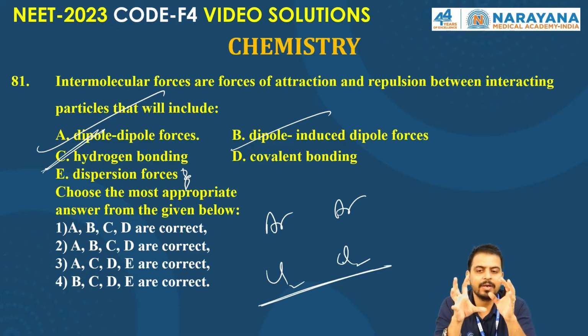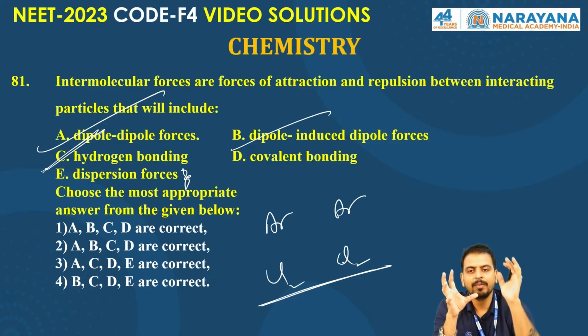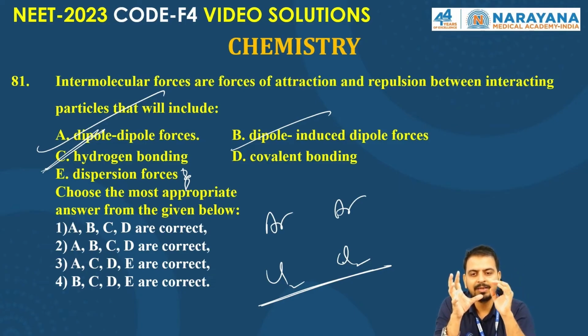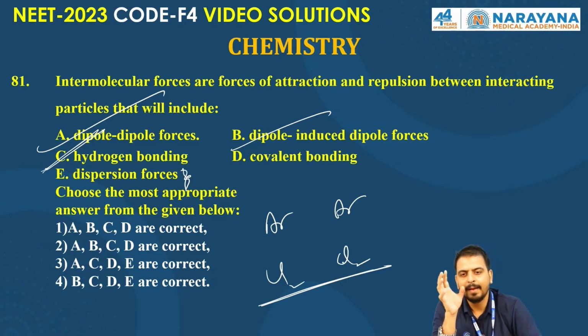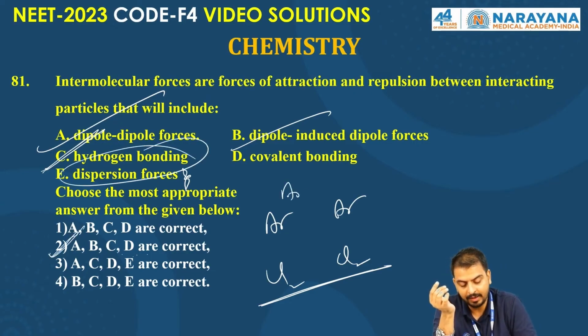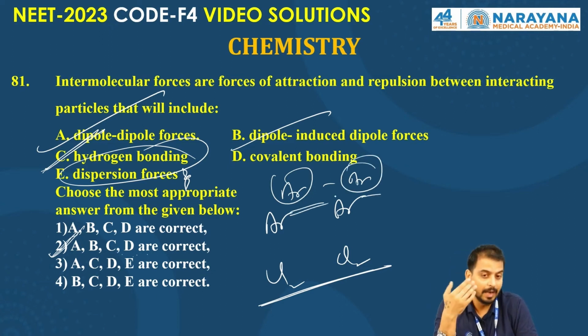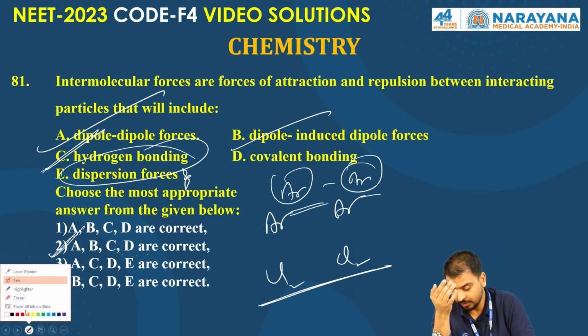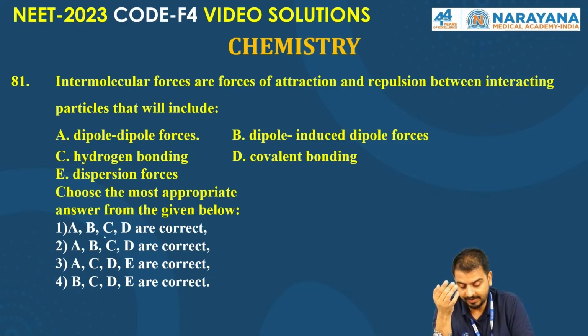So covalent bonding will... so what will be the correct answer for this? The correct answer for this will be A, B, C, D. What about A, B, C, E? A, B, C, D are correct. Okay. So A, B, C, D are correct. Dispersion force we won't consider here because of the isolated nature of the elements, right? So the correct answer goes to the option A, B, C, D.